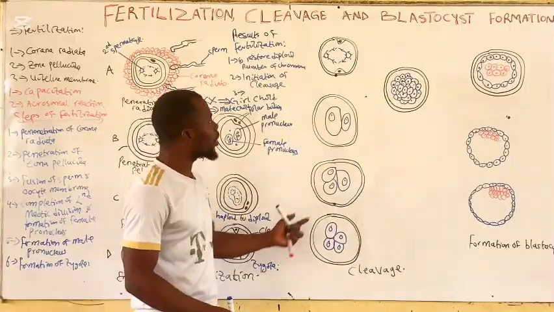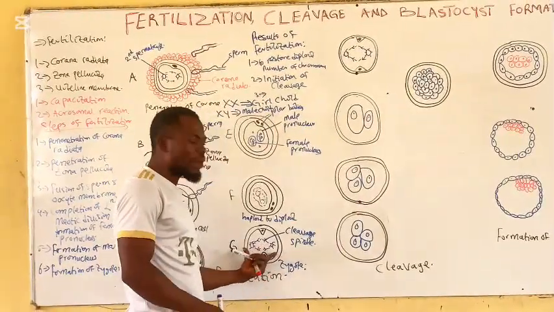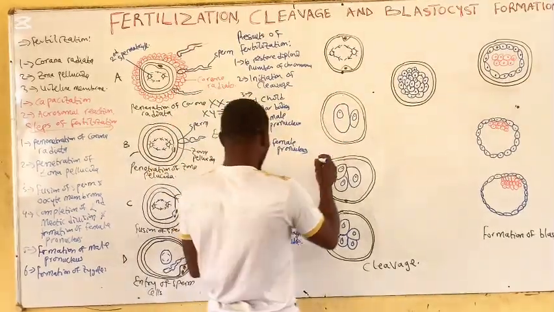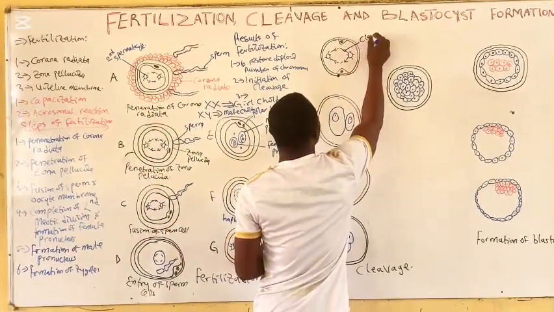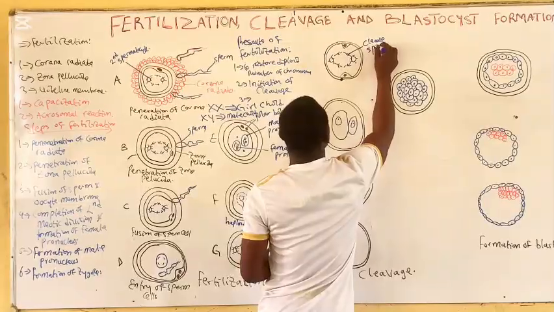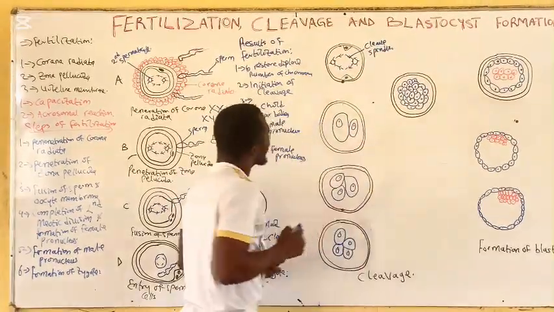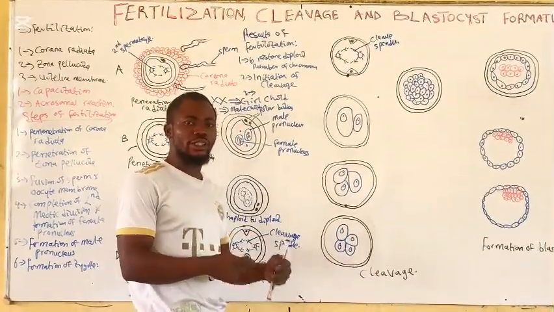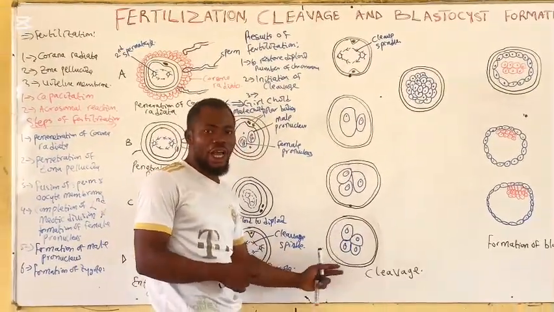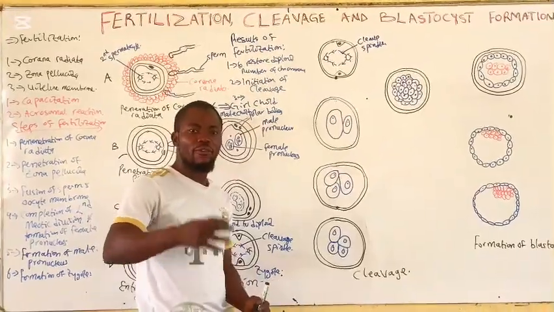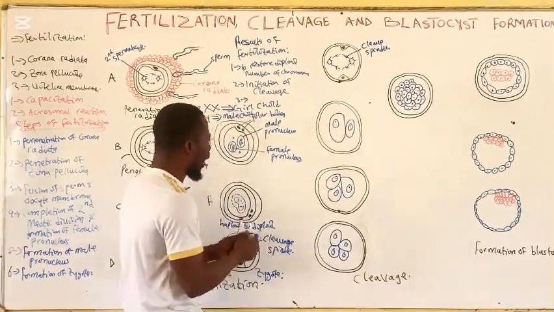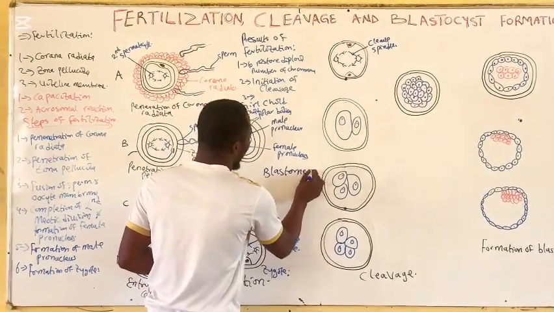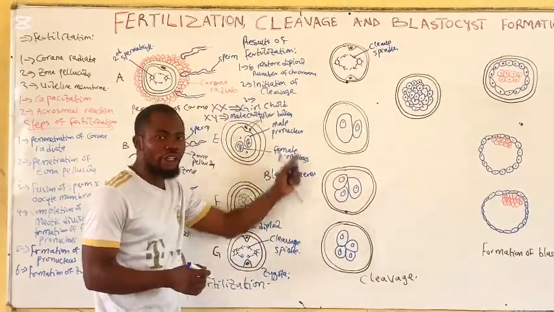And the pattern of the cleavage includes this zygote that will form after fertilization, which will be the one that will undergo cleavage. So from here, this is the cleavage spindle. As the zygote is moving from the ampulla to the uterine cavity, it will undergo a series of mitotic division called cleavage. And the resultant cells that are formed in each cleavage are called blastomeres. Those are the cells that are formed during cleavage.